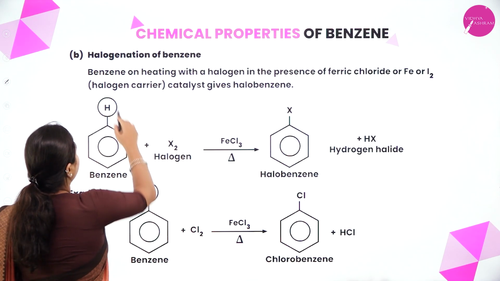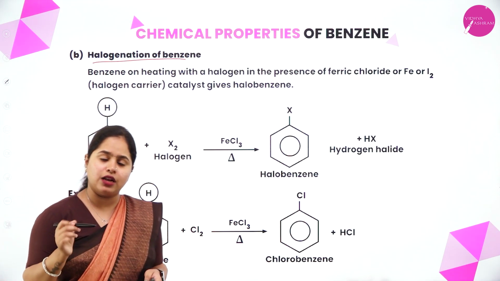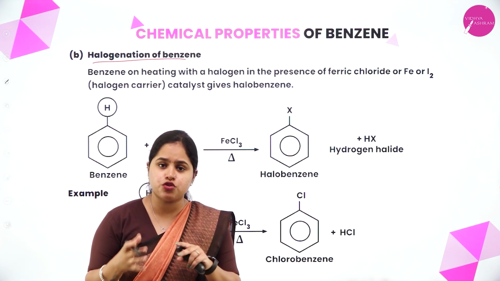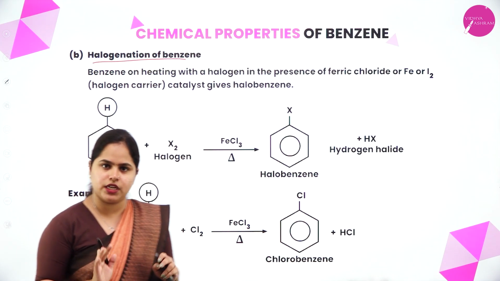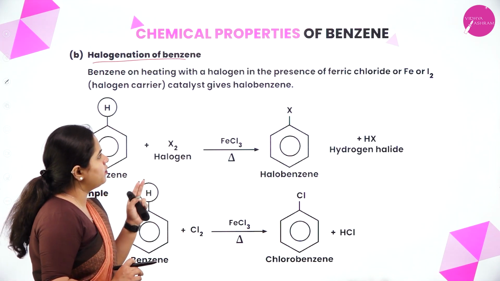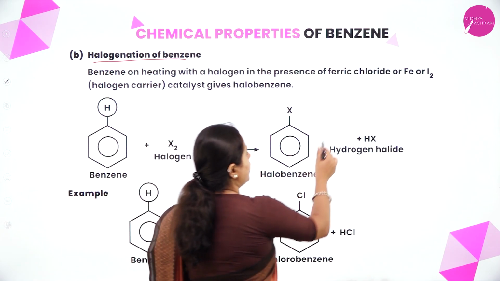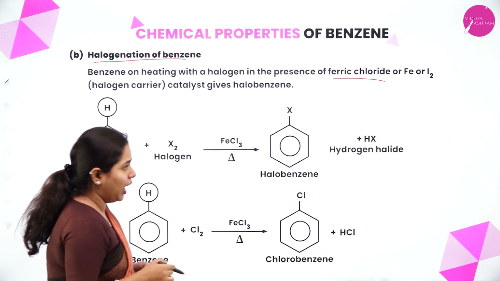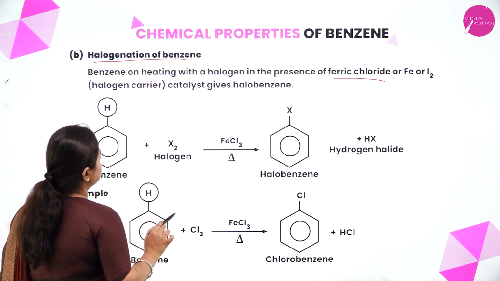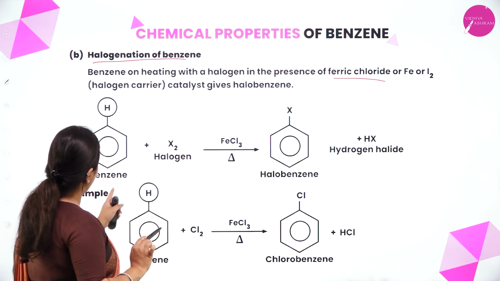Moving on to the next one, halogenation of benzene. So what does halogenation mean? We are going to substitute a halogen in place of hydrogen. That's it. Okay. So benzene on heating with the halogen in the presence of ferric chloride, FeCl3, or iron or iodine catalyst gives halobenzene. So what happens again?